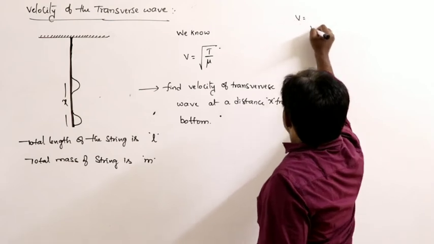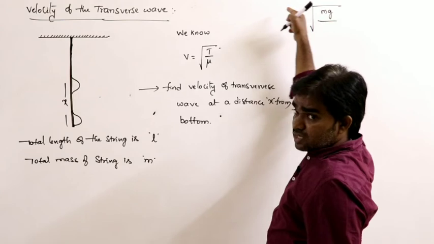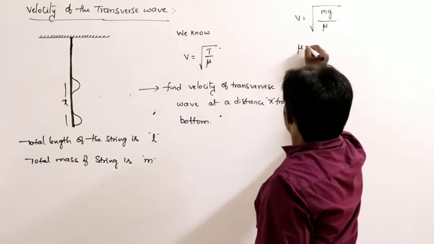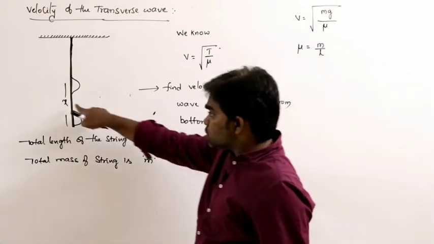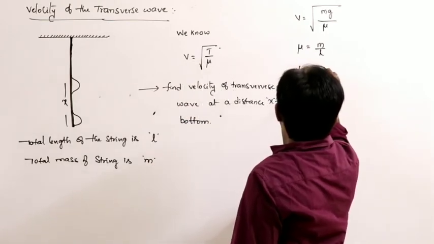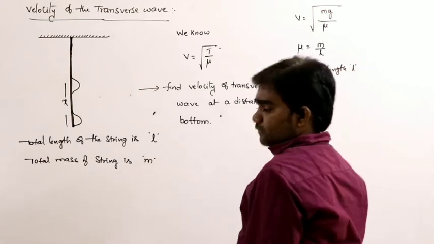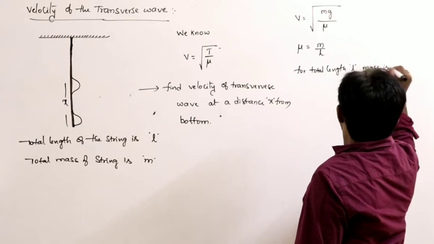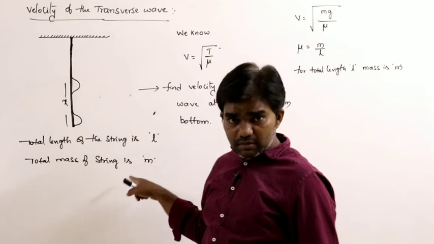So V is equal to the square root of T by mu. T is nothing but mg, where m is the mass of the string, and linear density is mass per unit length. But at what position? For total length L, the mass is m.